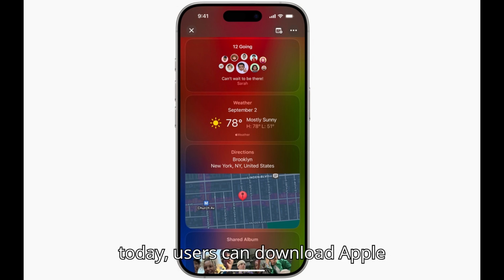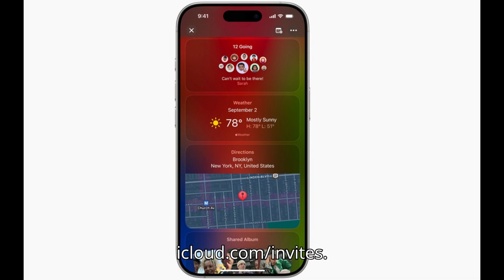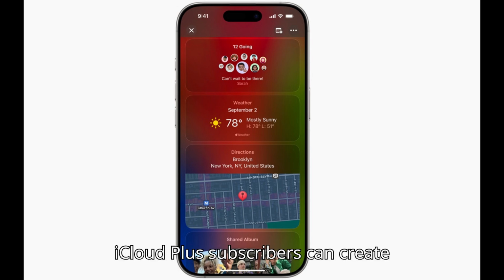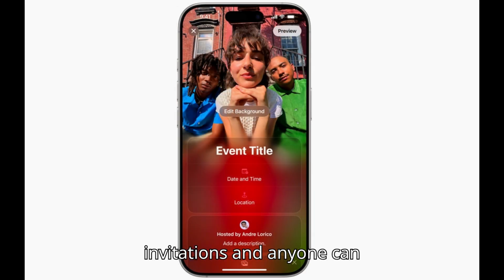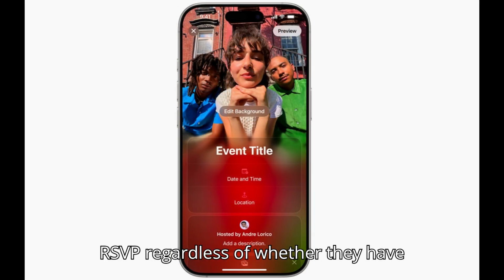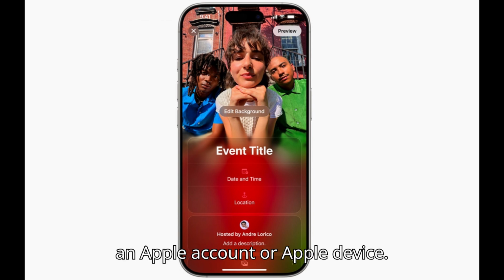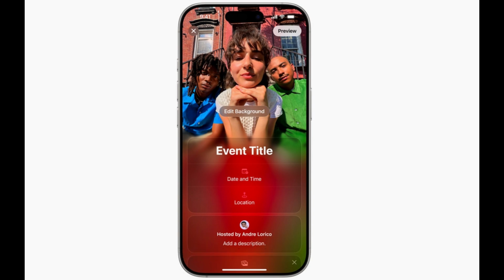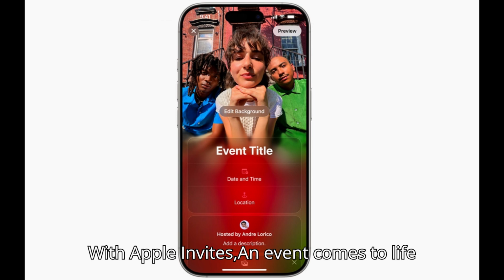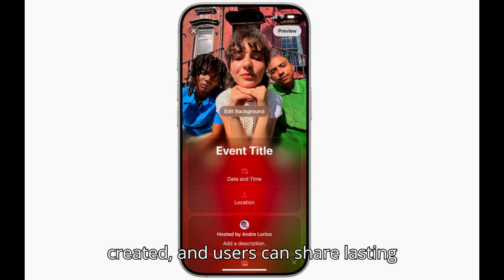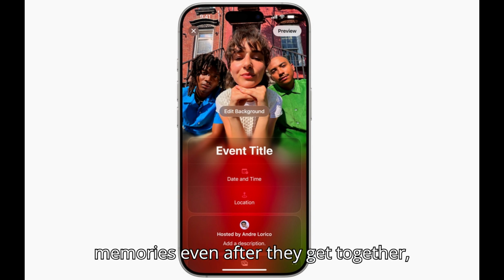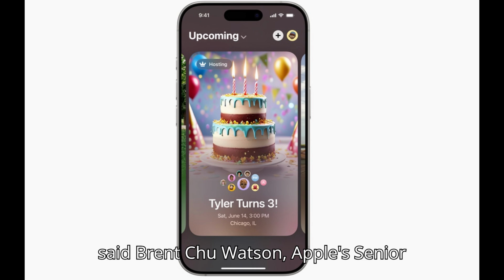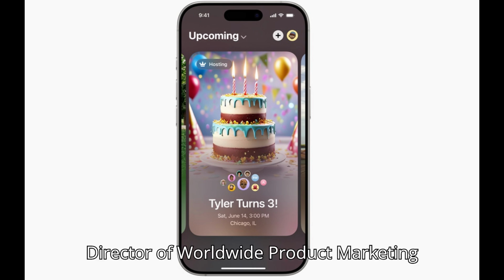Starting today, users can download Apple Invites from the App Store or access it on the web through iCloud.com/invites. iCloud Plus subscribers can create invitations, and anyone can RSVP, regardless of whether they have an Apple account or Apple device. With Apple Invites, an event comes to life from the moment the invitation is created, and users can share lasting memories even after they get together, said Brent Chew Watson, Apple's Senior Director of Worldwide Product Marketing for Apps and iCloud.